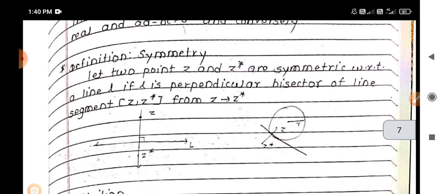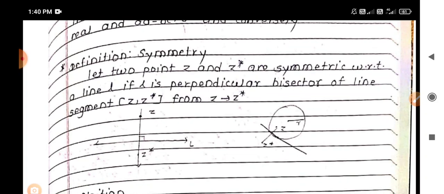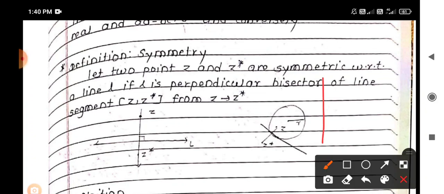Now see the last part, that is symmetry. So what is the definition of symmetry? Two points Z and Z star are said to be symmetric with respect to line L. That is, it has the same image. It is Z, then it is Z star.